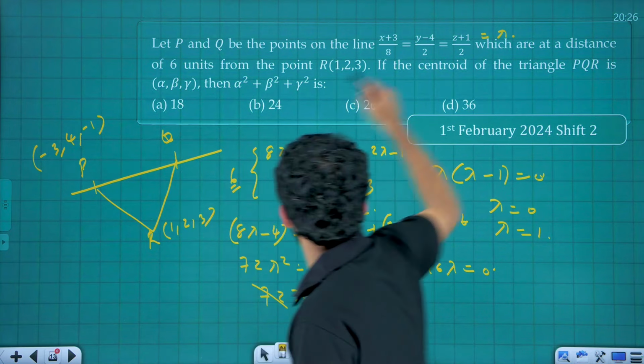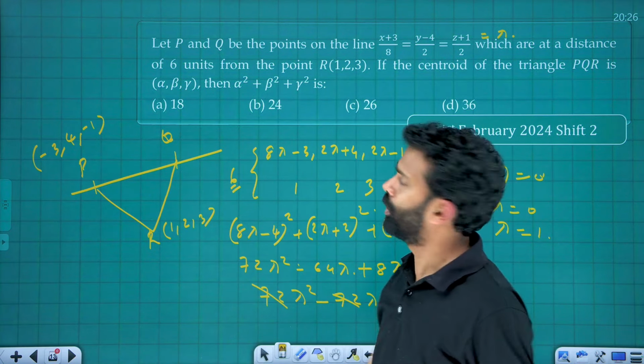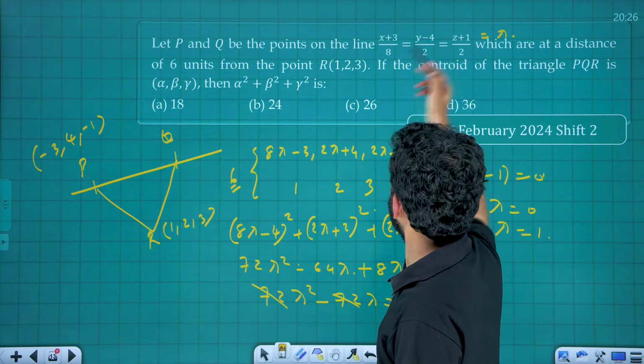If lambda is equal to 1, then what is the value of x, y and z? That is 8 minus 3, that is 5, right? And here it will be 6, I think. Yeah, 6, and here it will be 1. Okay.